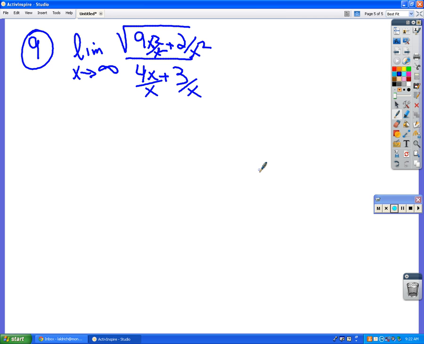Also, if we divide both of them. Right, exactly. As long as you do the same thing to the top and the bottom, you're good. Okay? So the x squareds cancel. So that's going to be the square root of 9 plus 2 over x squared, over the x's cancel, 4 plus 3 over x.